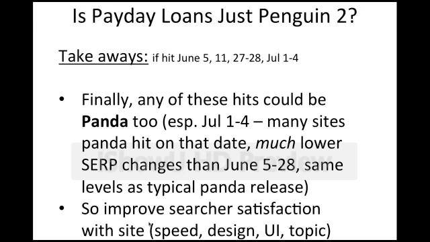You have to try to improve searcher satisfaction and trust with your site. You have to try and improve the speed of the site, the design of the site to make it more beautiful, to make it more interesting, change the user interface to make it easier to use, move all the main content above the fold, and make sure you are terminating the search. Make sure you are providing all the information those people want so they do not bounce, they do not go back to Google and click on another result, and so they are satisfied with your site. Because that's what it seems like these days Panda and the other associated usage algorithms are looking for.